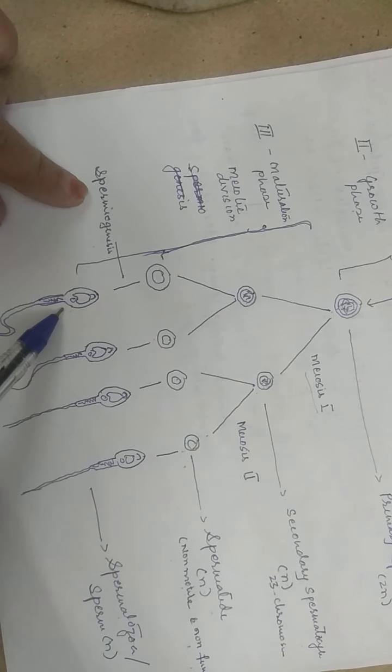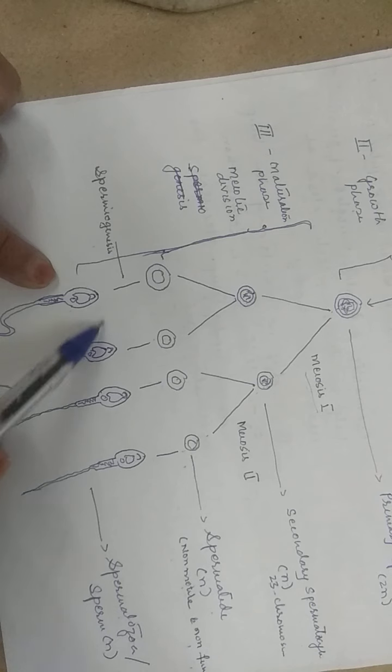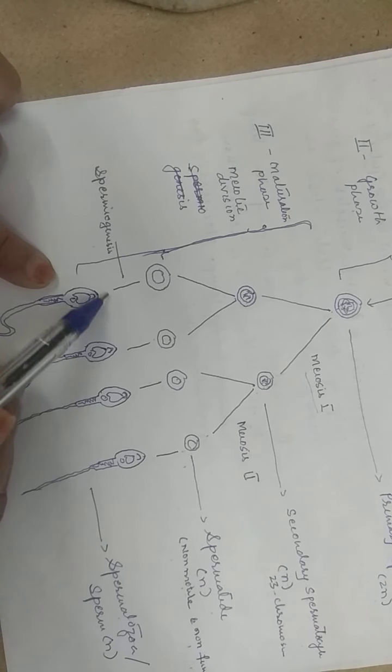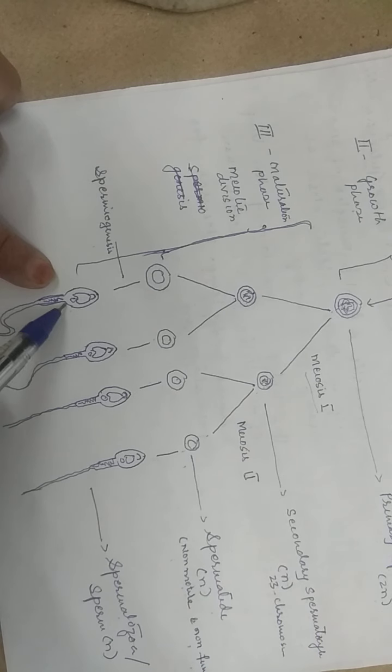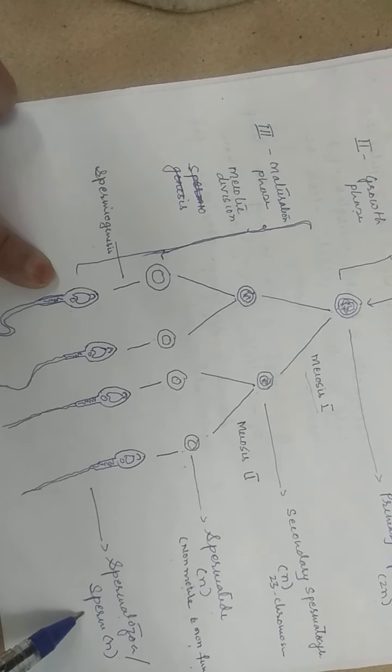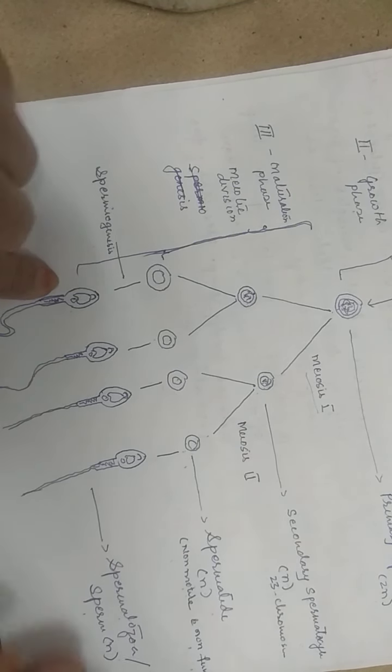The cells enlarge and acquire this shape. Right, you can see this shape. This shape has three parts: the upper oval-shaped part, then a long middle piece, and then a fine tail. Now this is a spermatozoon, also called a sperm. Now we'll see the structure of a sperm or spermatozoa.